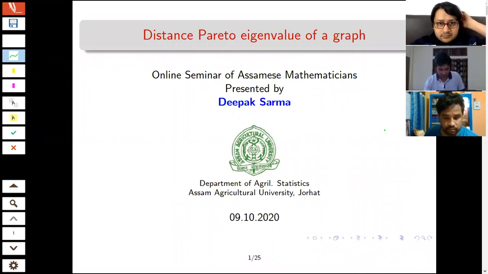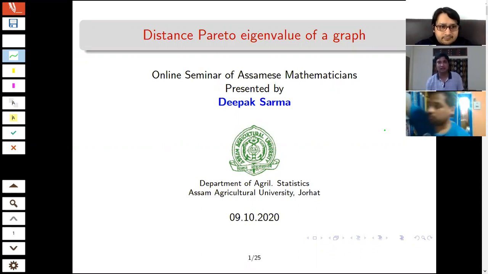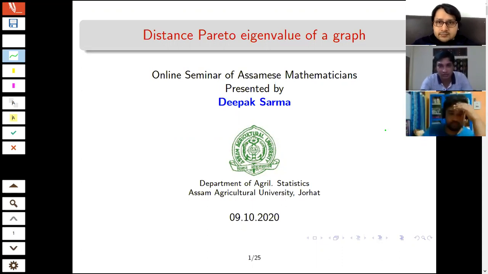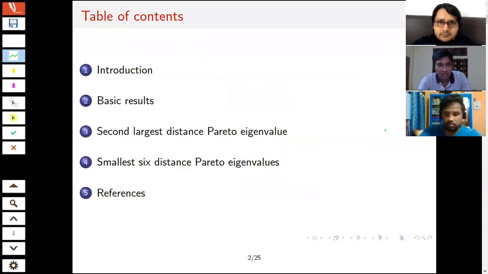So you can see the title is distance Pareto eigenvalue of a graph. Most of you already know what is a graph and what is an eigenvalue of a matrix. So here we talk about Pareto eigenvalue. This term may be quite new to most of you. It is a slightly modified eigenvalue, and we will consider the distance matrix, and we are going to define it formally. Here is the outline, and we'll mainly talk about the third and fourth sections, that is, the second largest distance Pareto eigenvalue and the smallest one. We are considering the second largest, not the largest one, because the largest one is a particular case which has already been studied by many researchers.